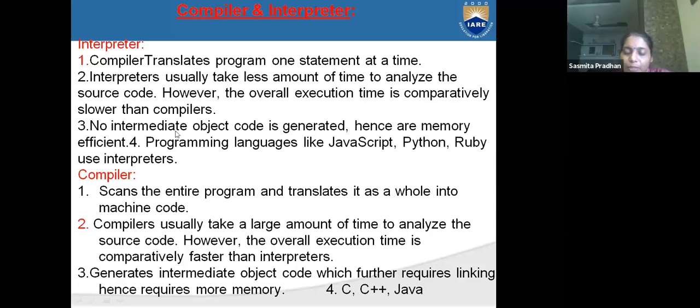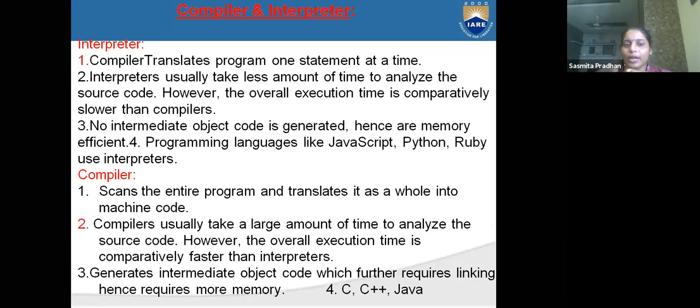However, the overall execution time is comparatively slower than a compiler, because a compiler will execute first. A compiler will copy all the code. If 1000 lines of code are there, it will copy all 1000 lines and paste them onto the source code, means the run command, where we will execute the program. And after copying all the program source code, after that it will execute.